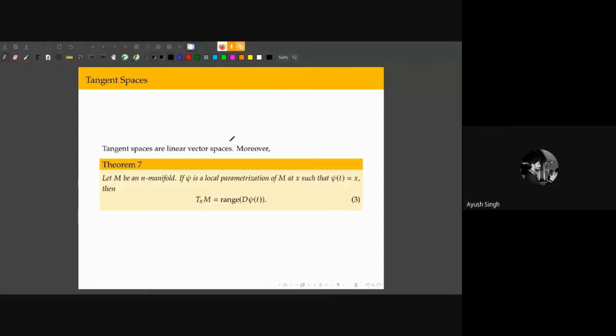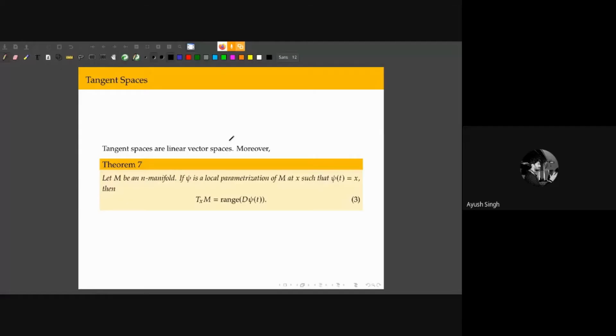n-dimensional vector space. So if we again go back to the example of a two-dimensional surface in 3 dimensions, then if we pick any point in that two-dimensional surface and we draw a tangent plane at that point, then that tangent plane is going to be the tangent space. So it's a two-dimensional vector space at that point. So that picture, I think, makes everything clear.